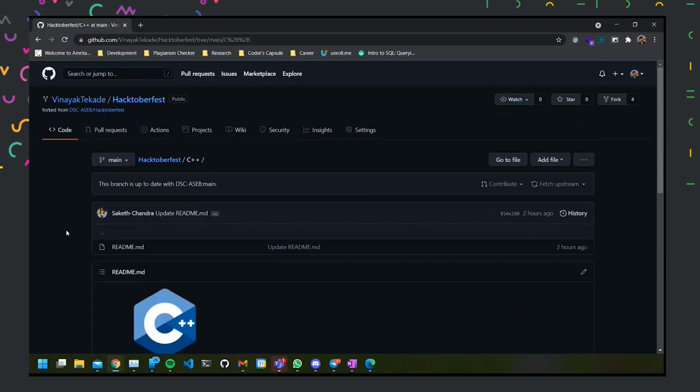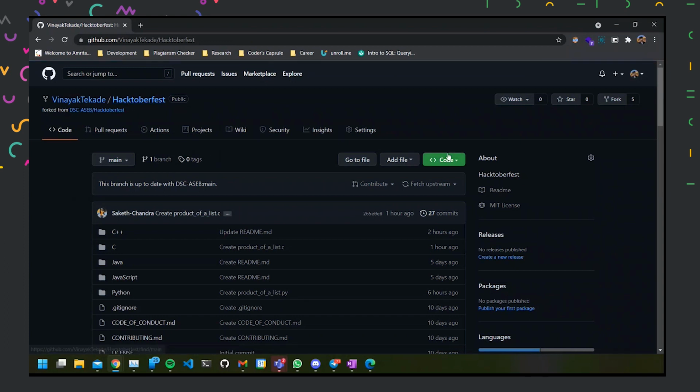Let us say I'm one of you and I'm contributing to this repository. So now I forked it. And then I will clone this repository to my computer. What does cloning mean? Cloning means that this is a remote repository. It is currently not available on my computer.